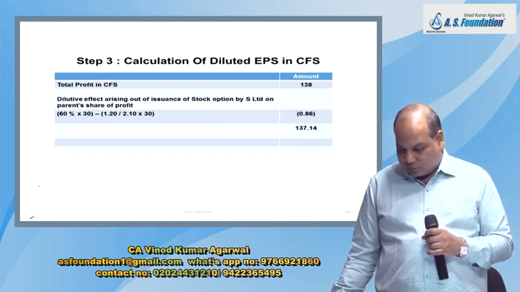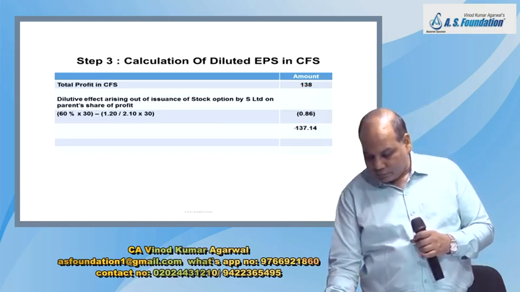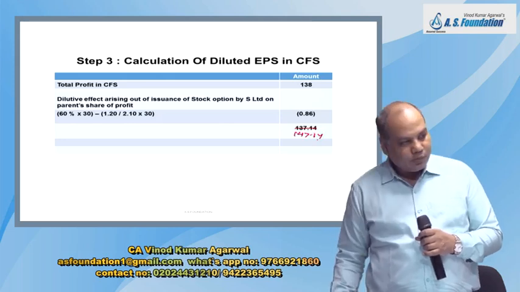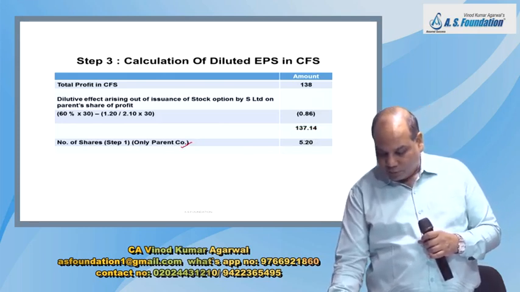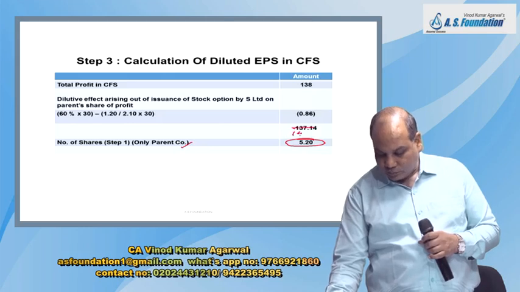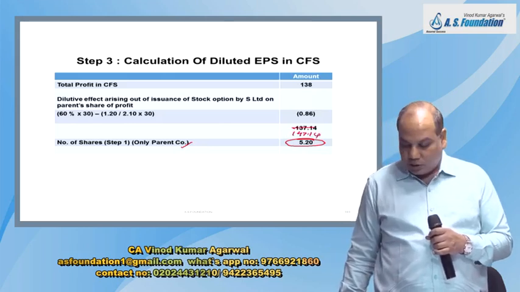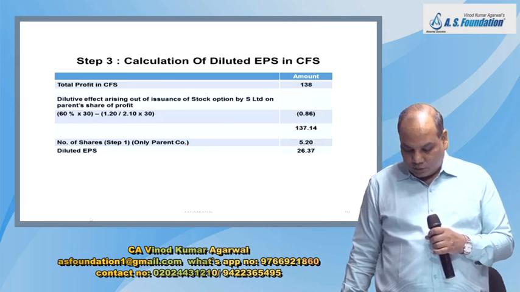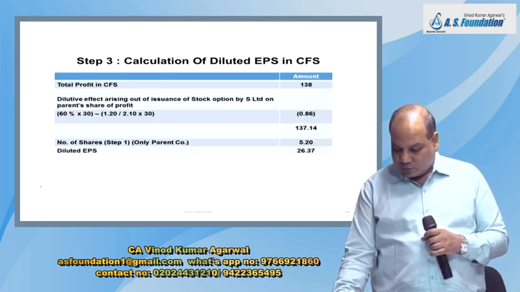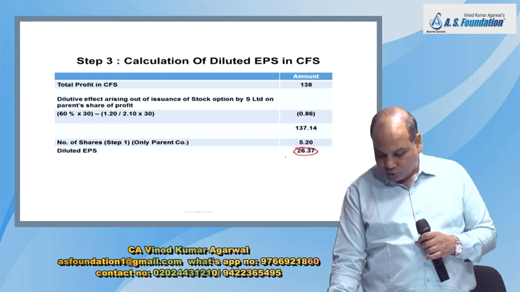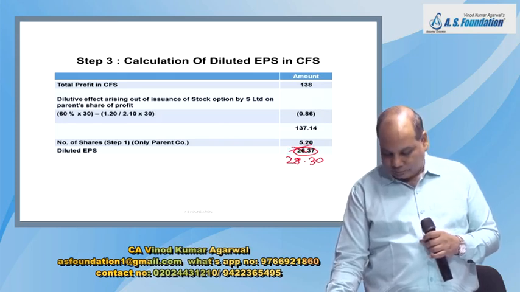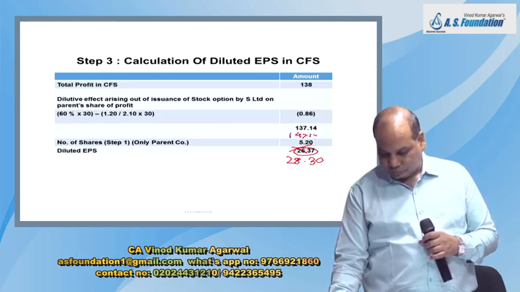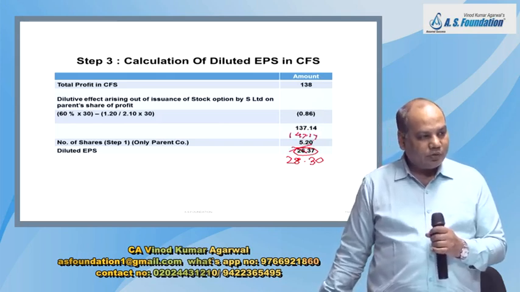Is it 147.14? 147.14. And then you write down number of shares. Only parent company 5.20. And therefore diluted EPS is 28.30.